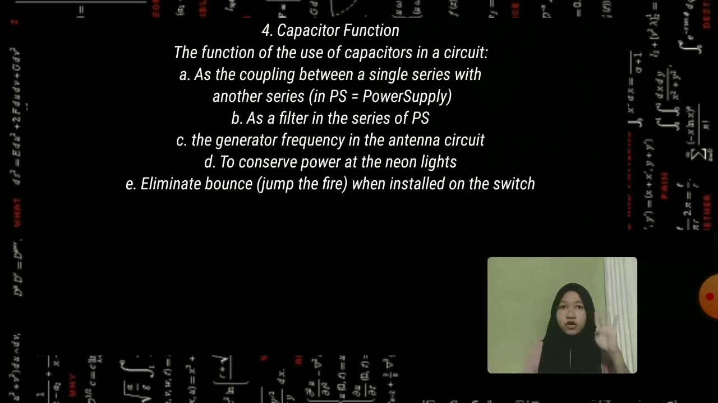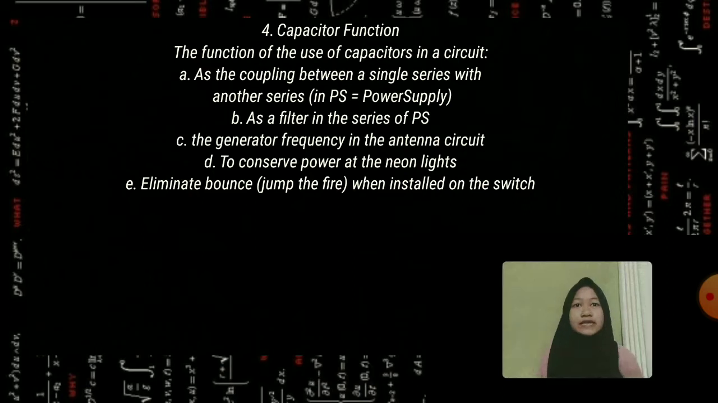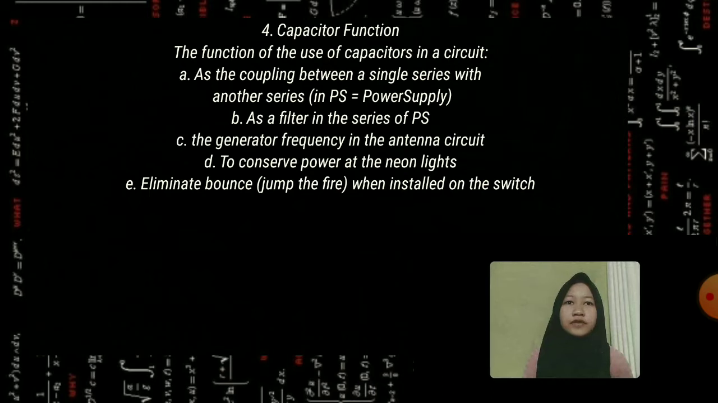Number 4. Capacitor function. The functions of a capacitor in a circuit are: A, as the coupling between one circuit and another circuit. B, as a filter in the power supply circuit. C, as a frequency generator in an oscillator circuit. D, to conserve power at the neon lamp, and E, to eliminate sparks or jumps when installed on a switch.